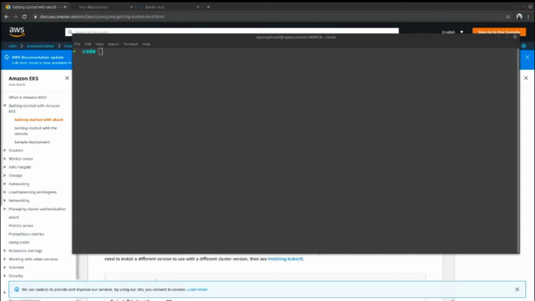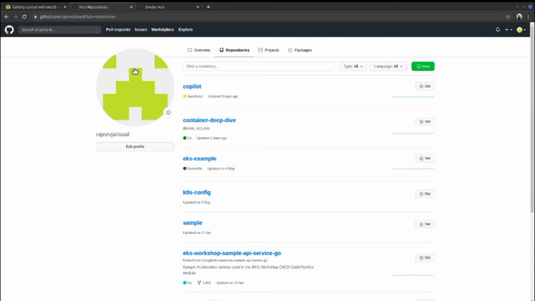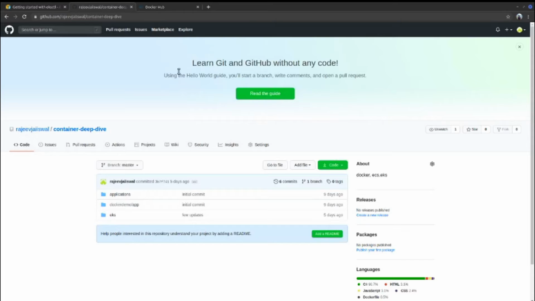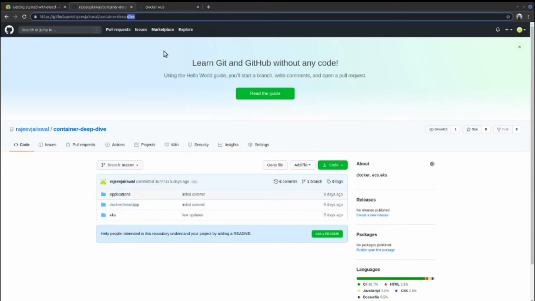All right, now the application which I was talking about, all the examples, even including those applications' code and the examples which I'm going to use in this demo session, are already available in my GitHub repository, the container deep dive. You just need to go and clone it. All the commands will be available. I have already cloned it here.